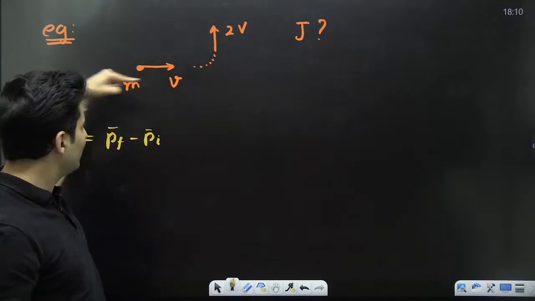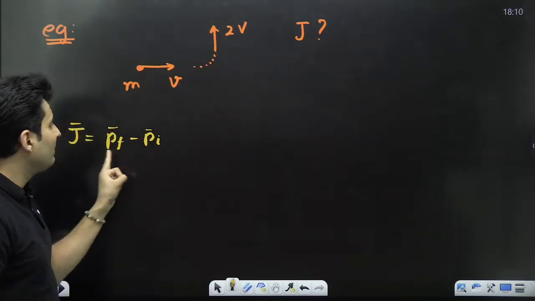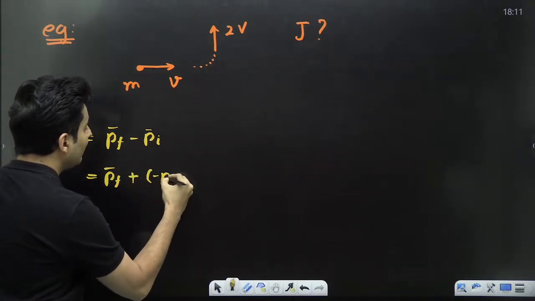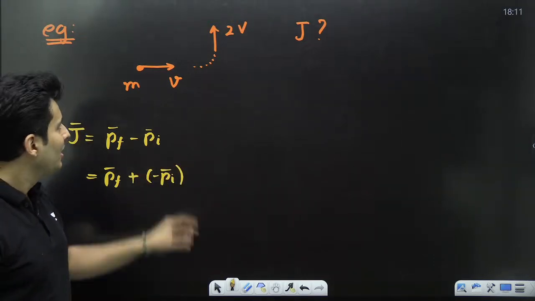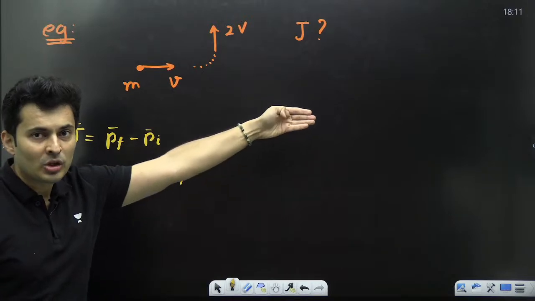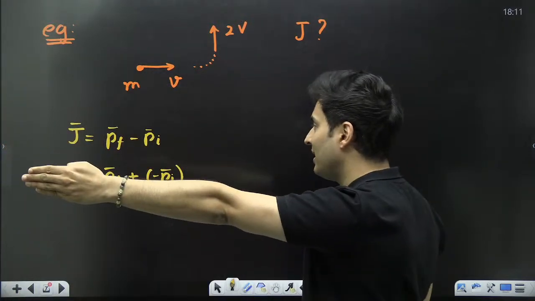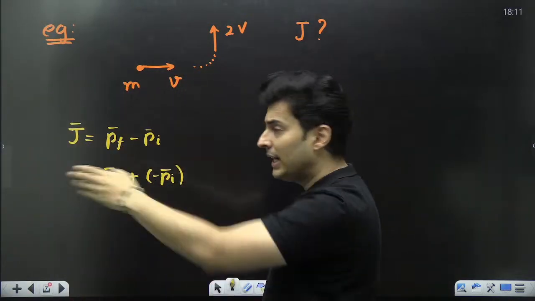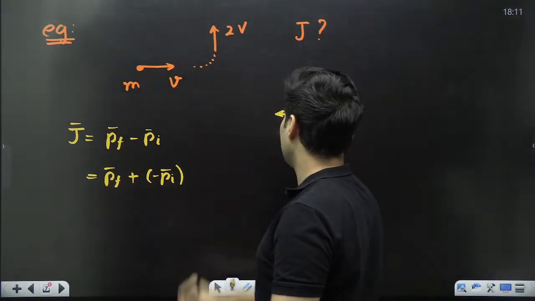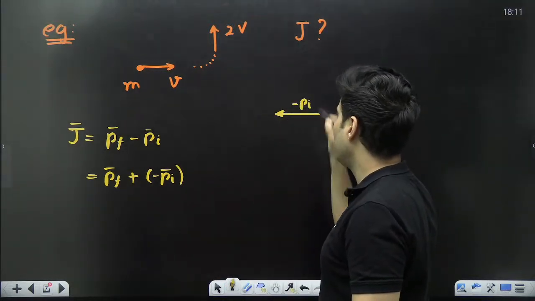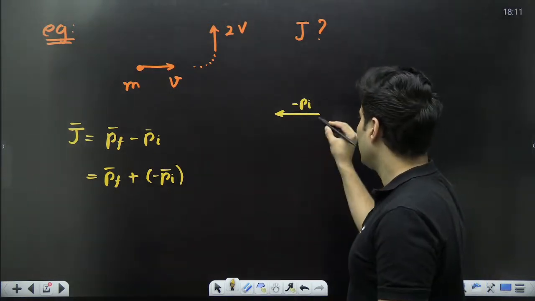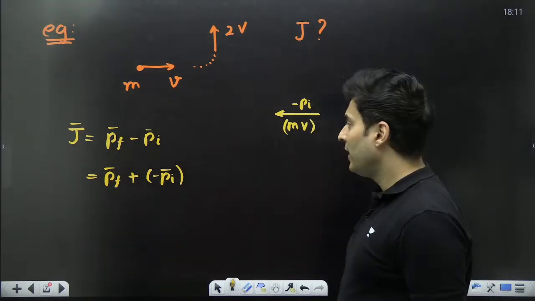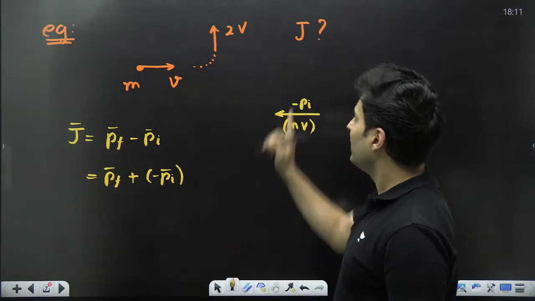This is the final direction. This was the initial direction. So you can see there is vector subtraction involved over here. Technically this is PF plus negative of PI. So do you see, initial momentum was this side? So the negative of initial momentum will be towards the left side. So can I say minus PI vector will be like this? This will be your minus PI vector, right? Everybody with me? And the value of that will be mass into velocity. What is the final momentum? Final momentum is m into 2v. It is upwards as it is.